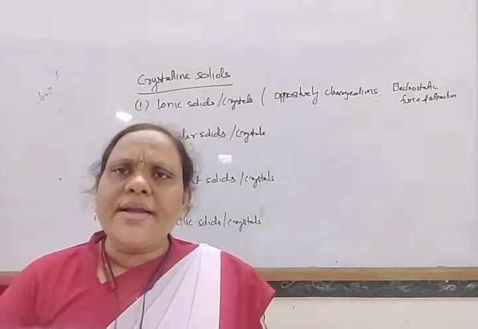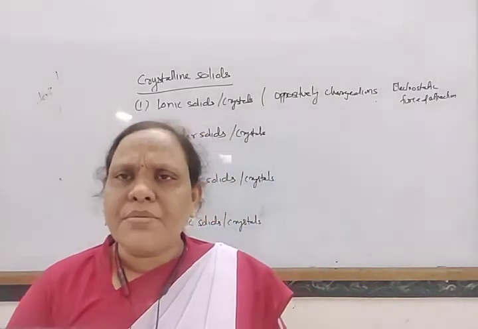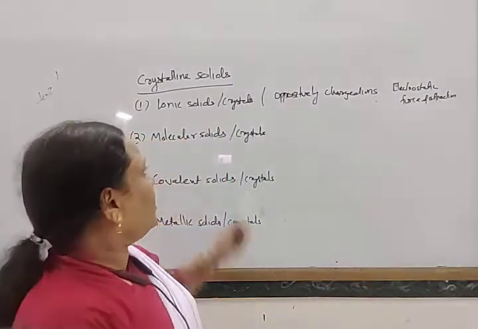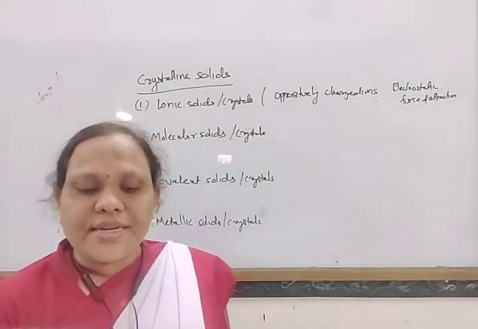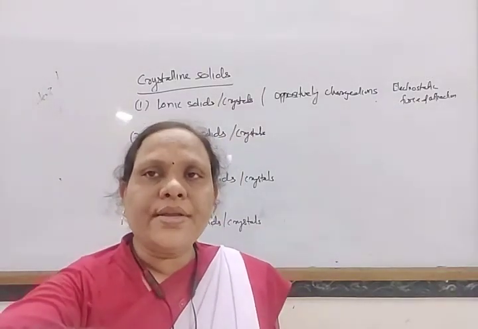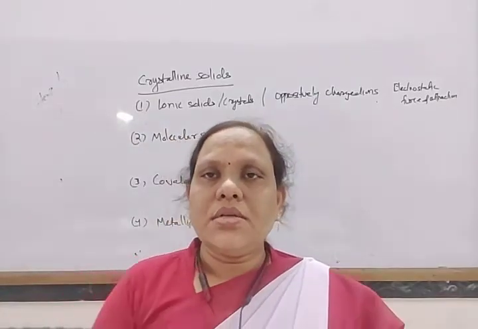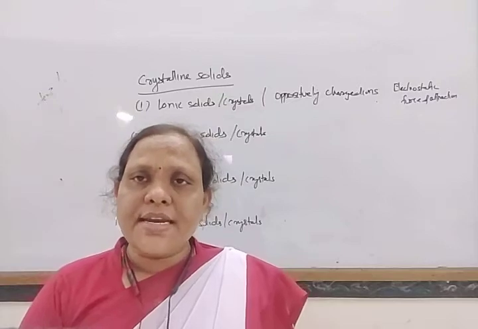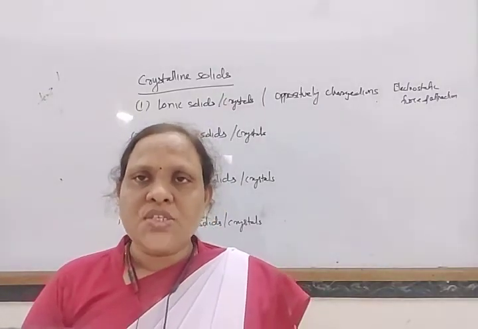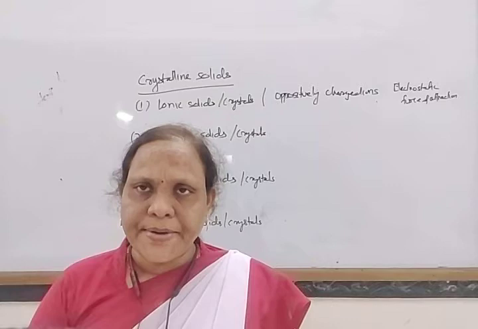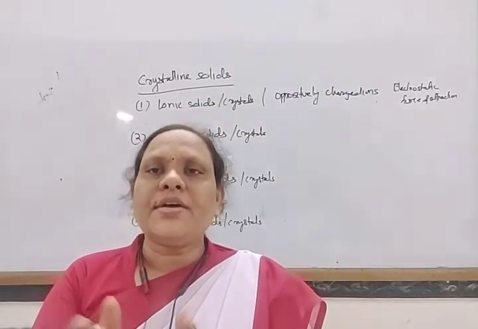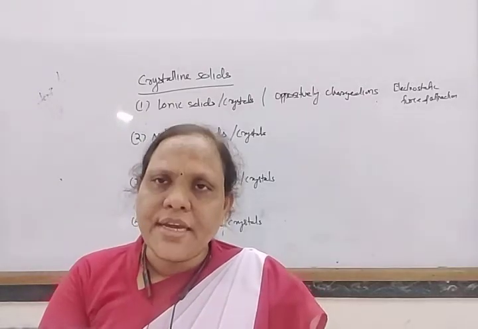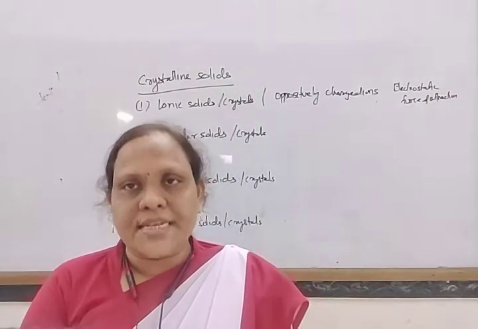Examples: sodium chloride, calcium chloride, potassium nitrate. All the ionic compounds are known as ionic solids. Another thing, these are generally brittle in nature. When a small force is applied, the different charges, the ions, slip their positions. In this way, breaking of these ions takes place.